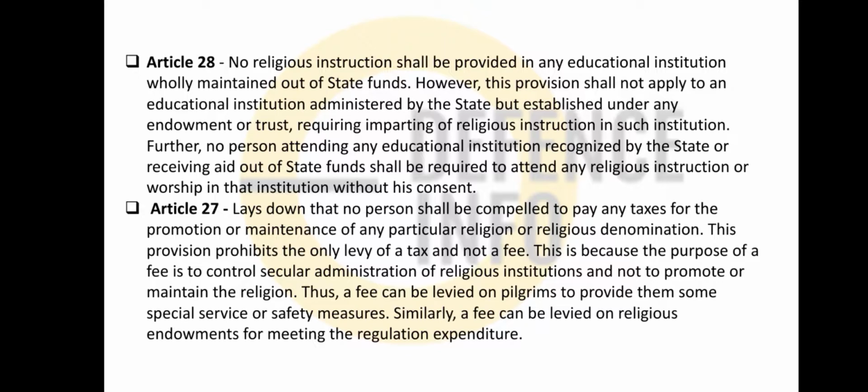So just remember. And friends, in Article 28 it is clearly written, no religious instruction shall be provided in any educational institute wholly maintained out of state funds. It is a very important question, very important article. However, this provision shall not be applied to any educational institute administered by the state but established under an endowment or trust. See, if any religious minority institution is there, such a thing will not be applied. Okay, so this is the thing which is given.